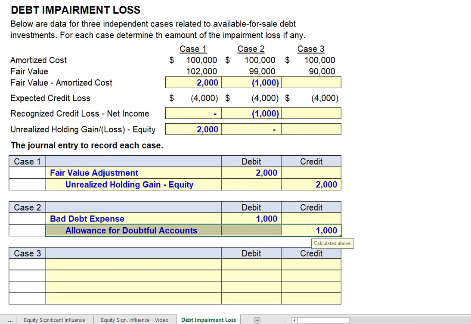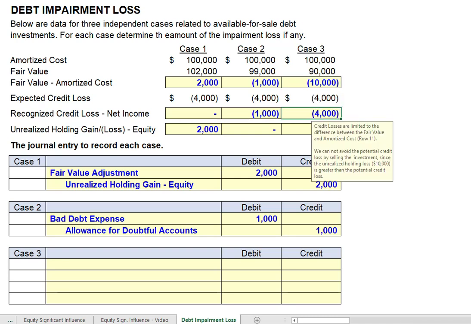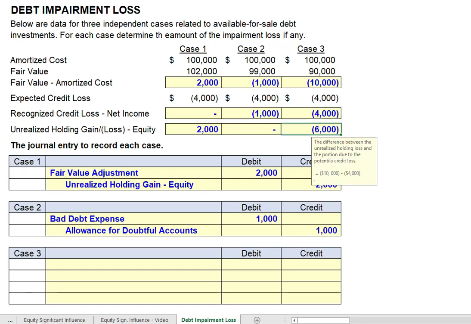Scenario 3. What do we got going on? Amortized cost of $100,000, fair value of $90,000. Potentially we have what? A $10,000 unrealized holding loss. But some of this we're going to attribute to our credit loss. So we're going to record $4,000 of that $10,000 as a credit loss, and the remaining $6,000 we will record as an unrealized holding loss.